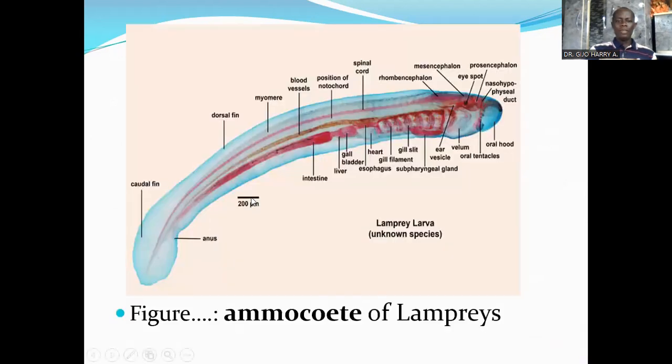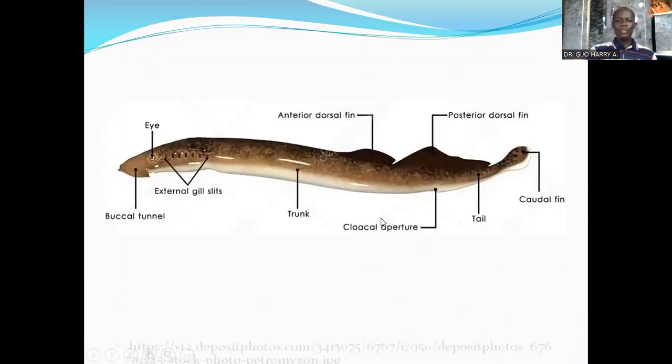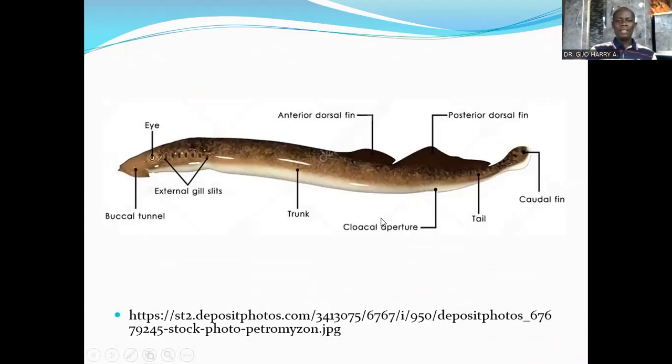This is a figure showing the ammocoete of the lampreys. That's the larva of the lampreys. Like we said, the larva is found in the freshwater environment after it hatches from the egg. Then it migrates to the sea, and the adult form is usually parasitic. It feeds on fish by sucking, using its buccal funnel attached to its prey.